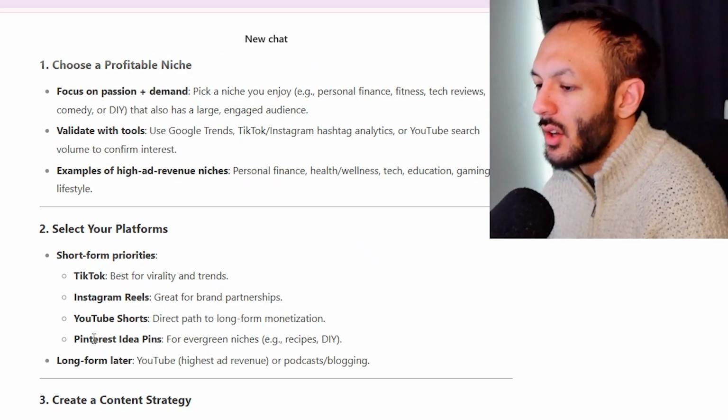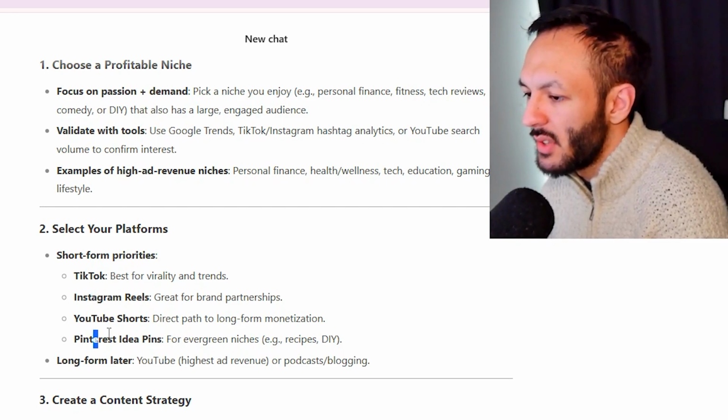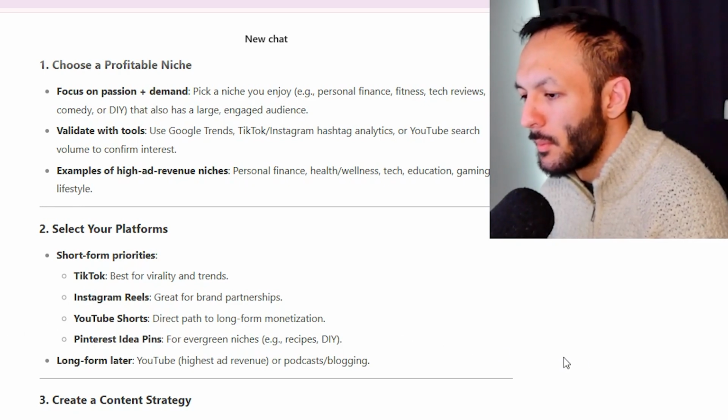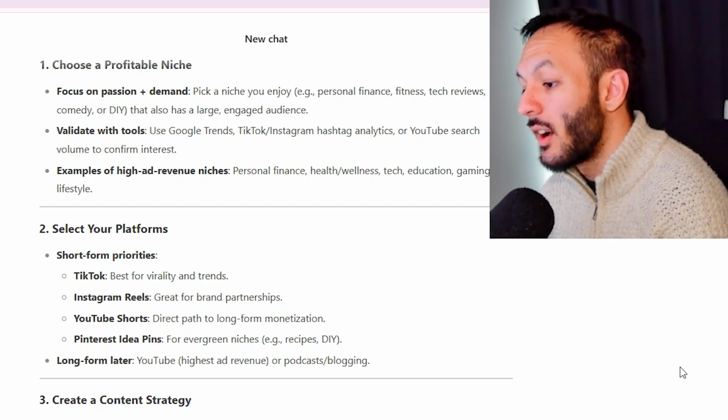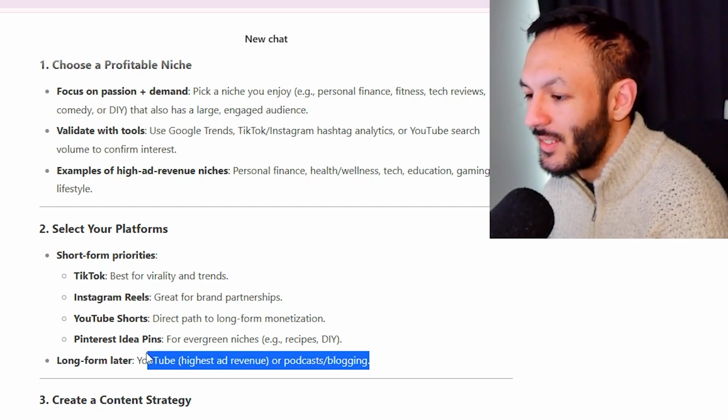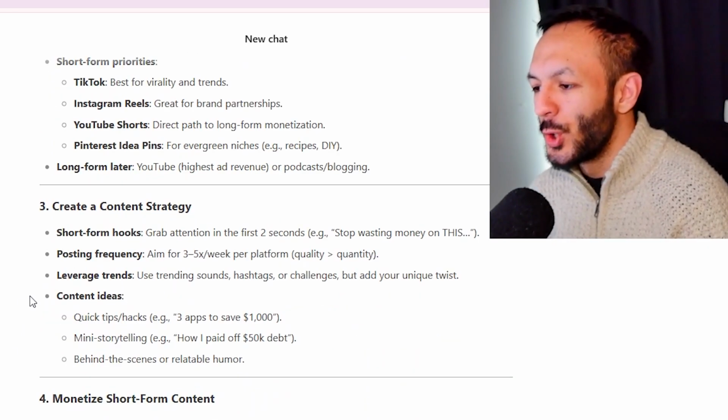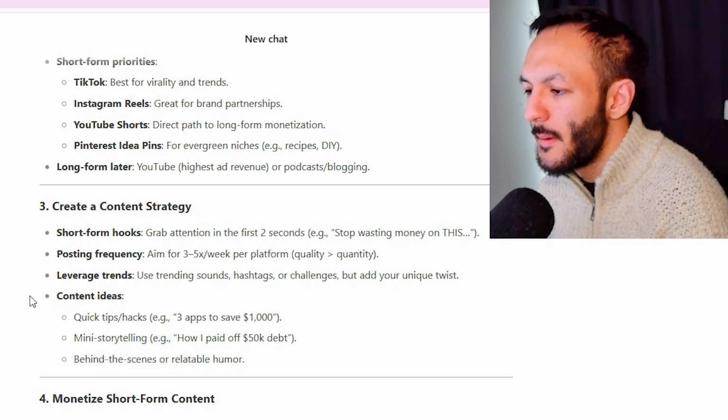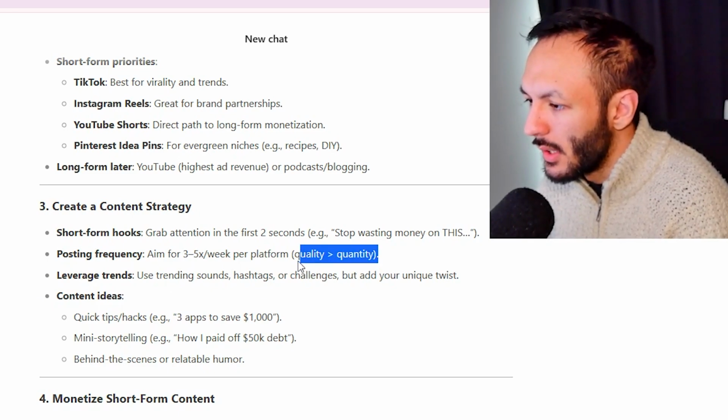TikTok, IG, okay, Pinterest, forever. Okay, I've never used Pinterest for this, but maybe it's something I'm missing. Long form later, YouTube for the highest ad revenue. Okay, that's right. That is correct. Creative content strategy, short form hooks, posting frequency. Okay, I don't fully agree with this.